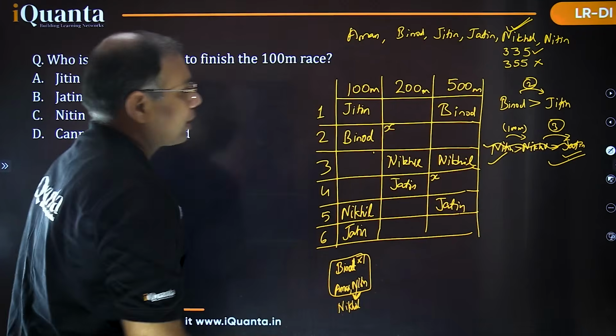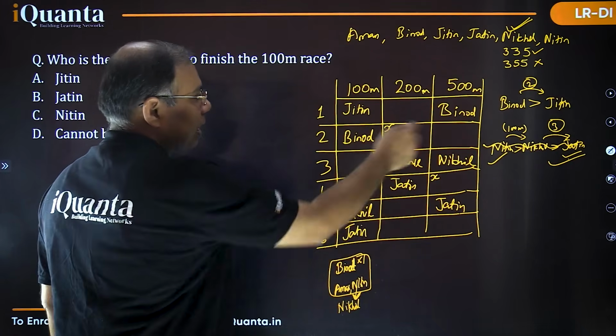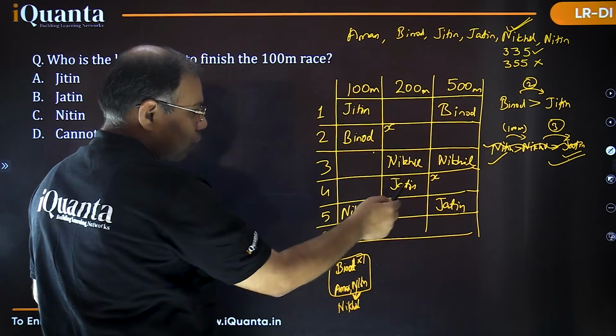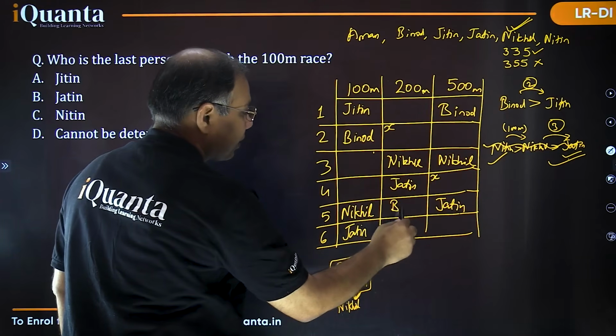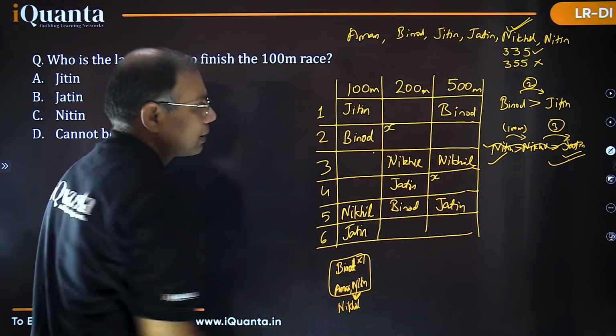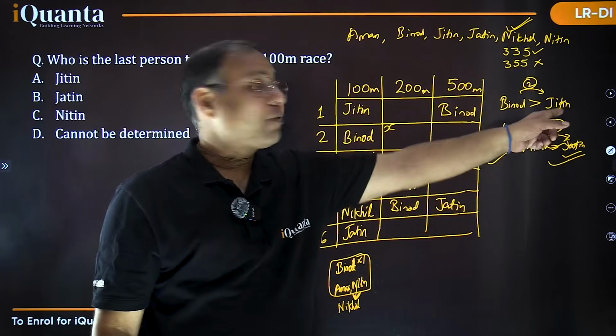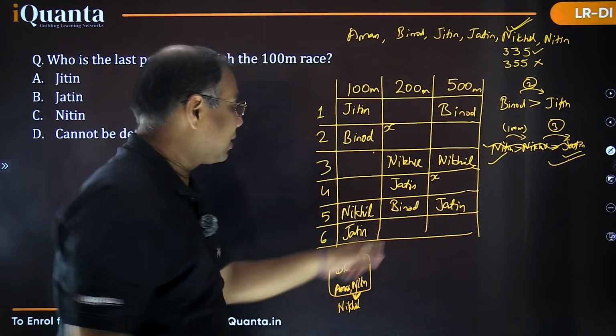Now, what about the rank of Binod in this 200-meter race? It can't be first rank. It can't be second rank. Third, fourth are not possible. Certainly, it must be a fifth rank, right? Because sixth rank can't be held by Binod because Binod is ahead of Jitin. Now, Binod is ahead of Jitin, so it means Jitin is at the last rank here.